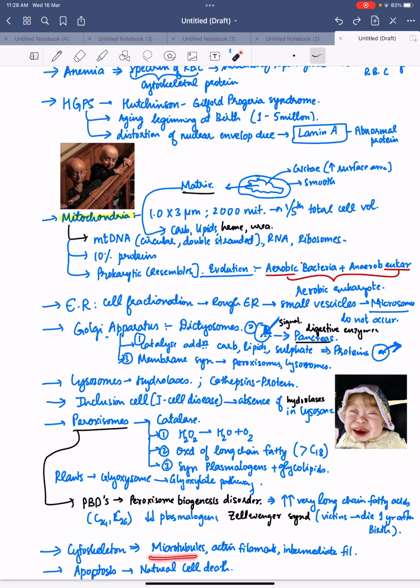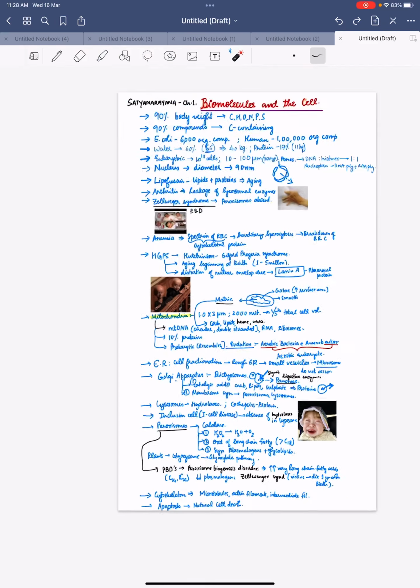Cytoskeleton contains microtubules, actin filaments, intermediate filaments, and apoptosis is the natural cell death.